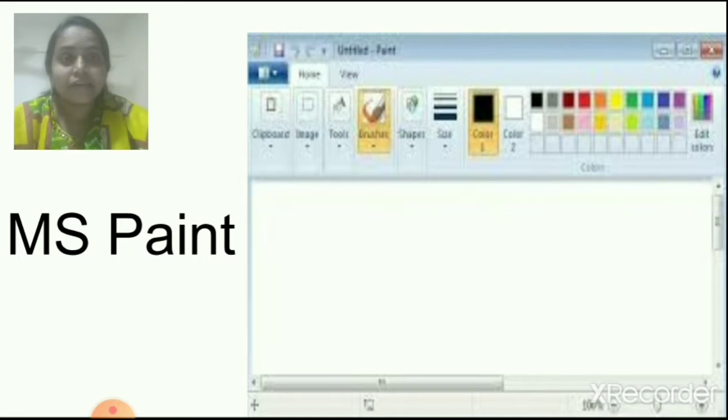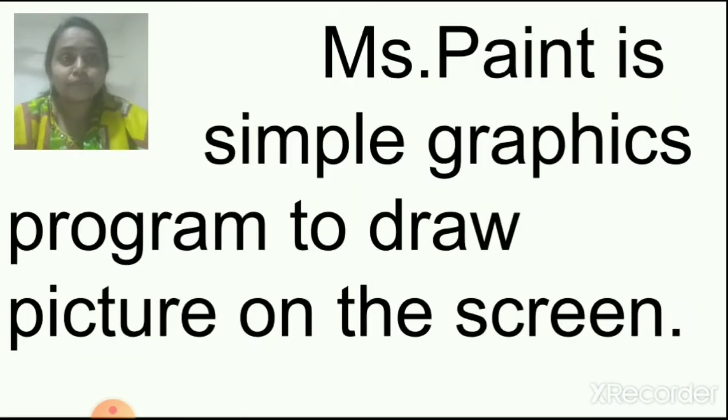Okay, children. Now, see. First, I will introduce what MS Paint is. You got the idea of what MS Paint is. MS Paint is a simple graphic program to draw pictures on the screen. As I told you, you can draw pictures using the tools which are there in this software.